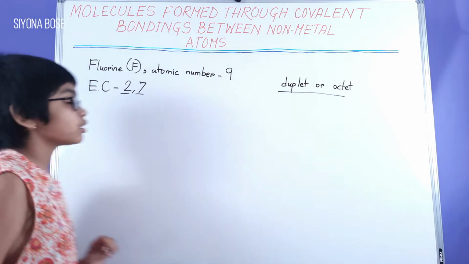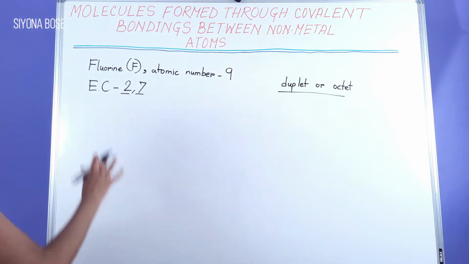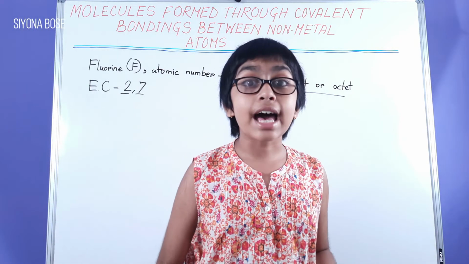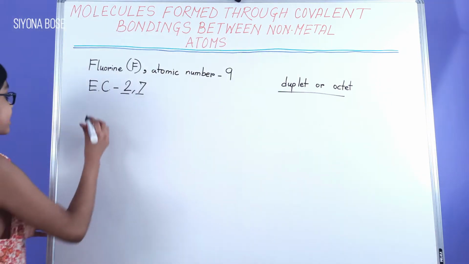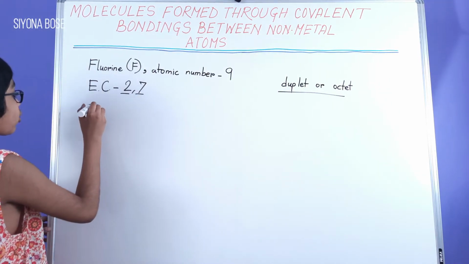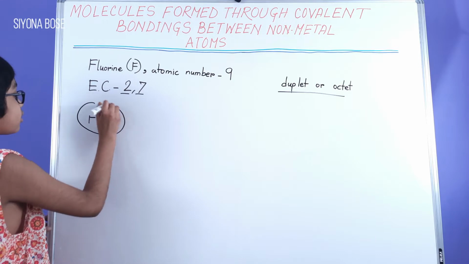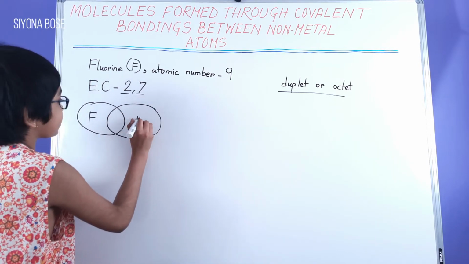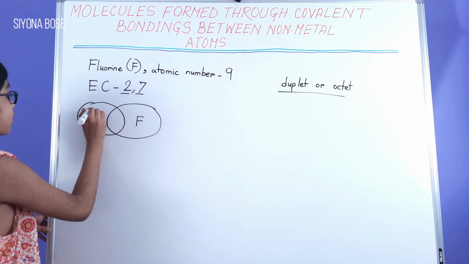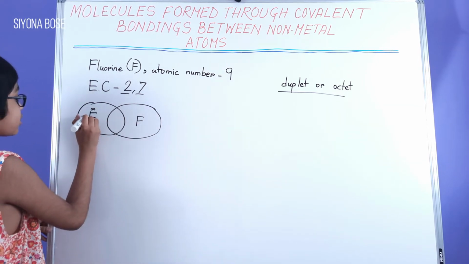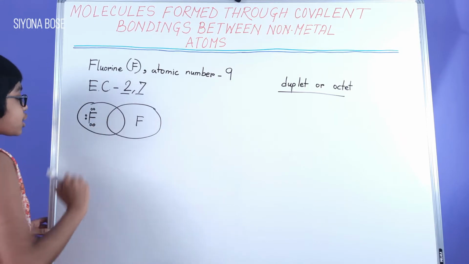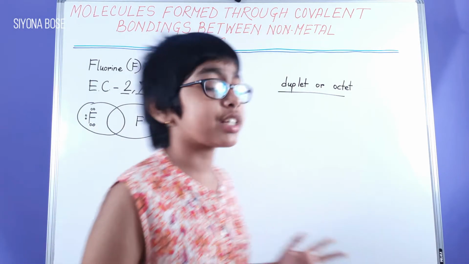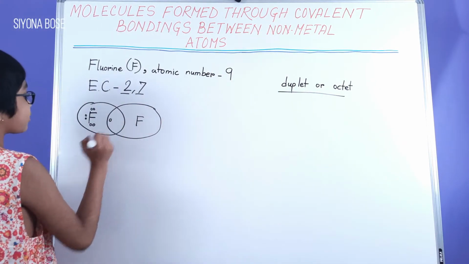Firstly, one diagram. Here fluorine has 7 valence electrons, so we have to make our drawing accordingly. Another ellipse with another fluorine. 2 on the top, 2 at the side, 2 at the bottom, and 1 which goes in sharing.